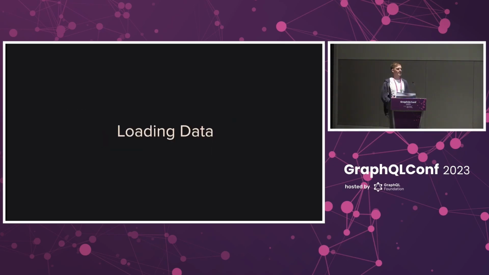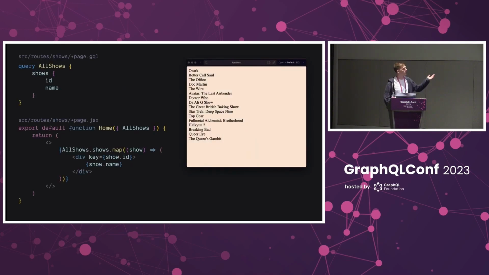Okay, you can finally query some data. Just like you use JSX files to define your views, your queries are defined in GQL files. Let's start off simple with a single query. Here we have 2 files, plus page.jsx and plus page.gql. In our GraphQL file, we've defined a query named allShows. This time, our view component just accepts a prop with the same name. Notice there's no need to remember the name of a hook. There's no data attribute to drill through.